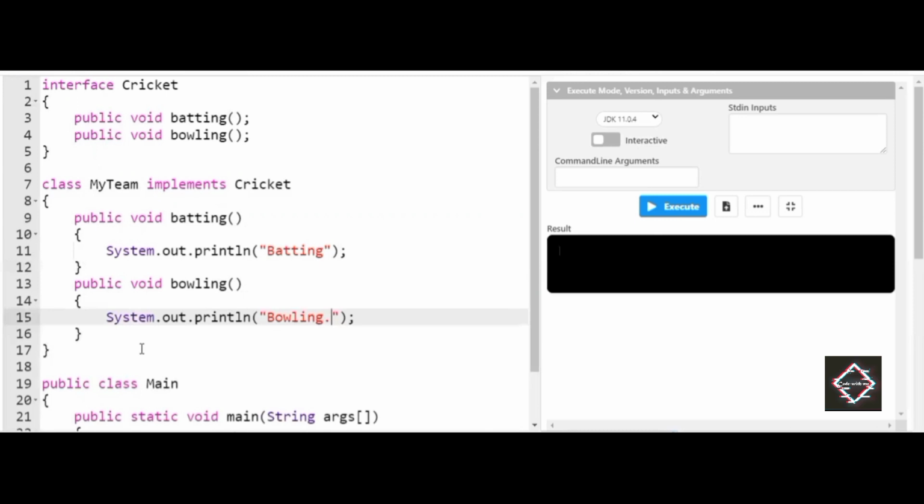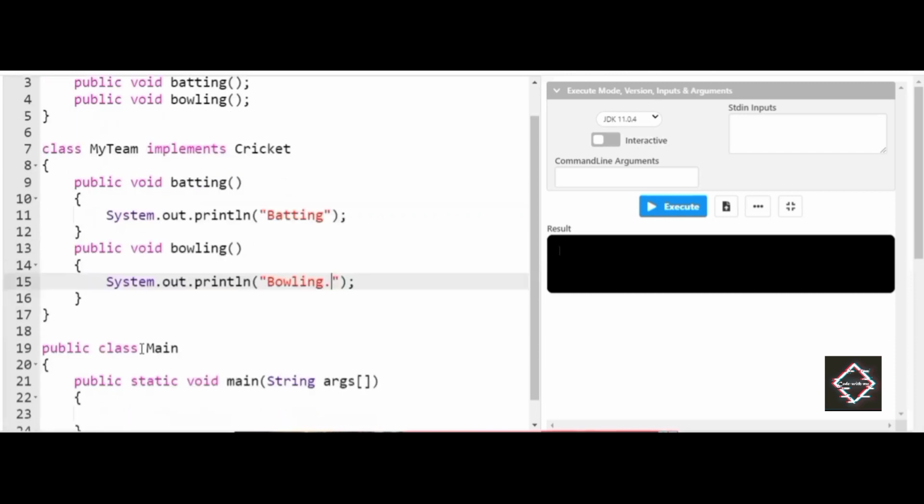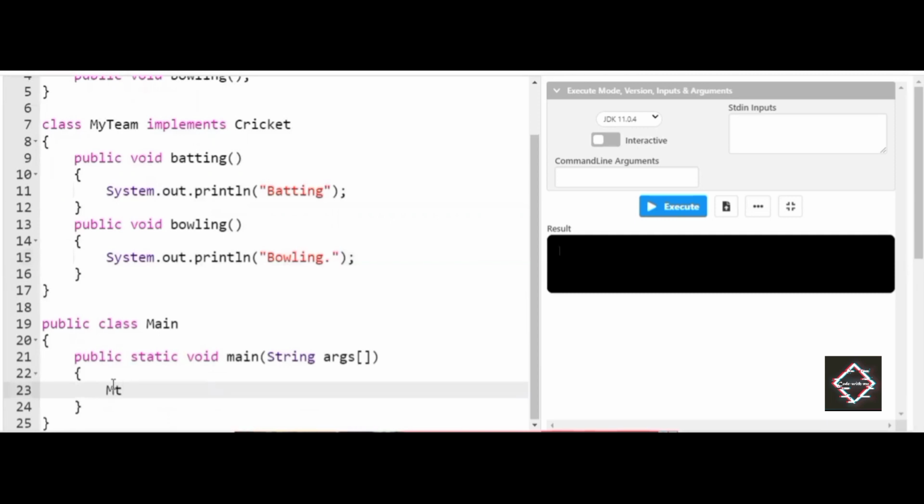In this program, I have implemented the cricket team with a class called MyTeam. By implementing, I have inherited both the batting method and the bowling method, and I have overridden the two statements called batting and bowling. Now, for instance, I'll be creating an object called myTeam. Okay, myTeam is equal to new MyTeam. So when I try to access myTeam.batting and myTeam.bowling,